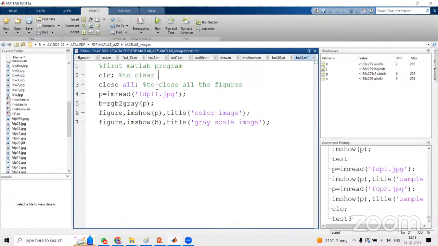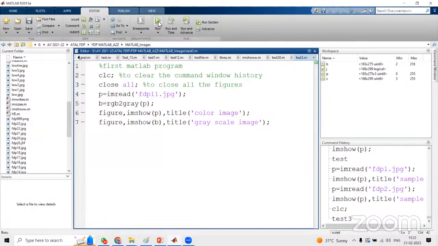CLC is to clear the command window history. If you are not using CLC, it is also fine, no issue, but try to always use close all. Otherwise, it will overlap with the previous images, and you will get 10 images at a time instead of 2 images as output. Then you will get confused about which images are the actual output of the current program. Because of that reason, always try to make use of this close all command. By using that, we can close all the previous figures.